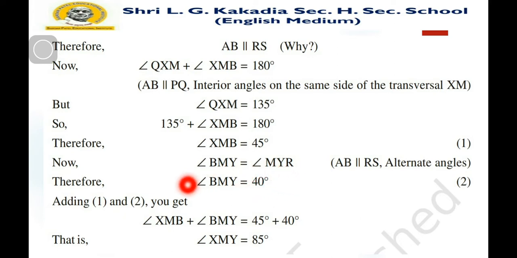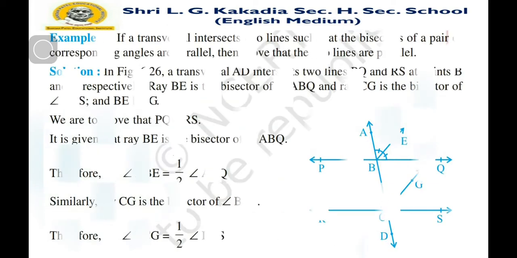Now we want to find angle XMY. Here angle XMB and angle BMY are adjacent angles and together are equal to angle XMY. Therefore, 45 degrees plus 40 degrees is equal to 85 degrees. So by using this property of parallel lines, we can find such angles. Now let us take one more example.